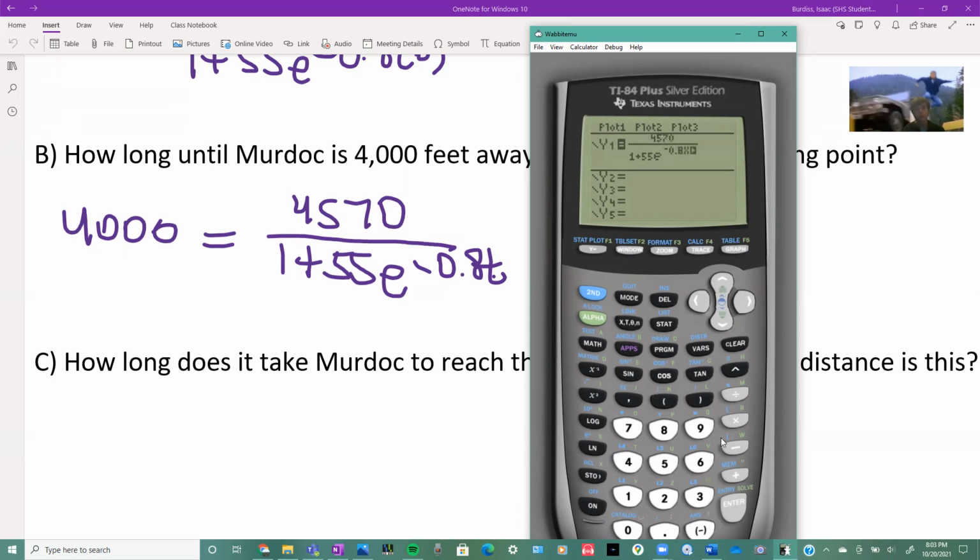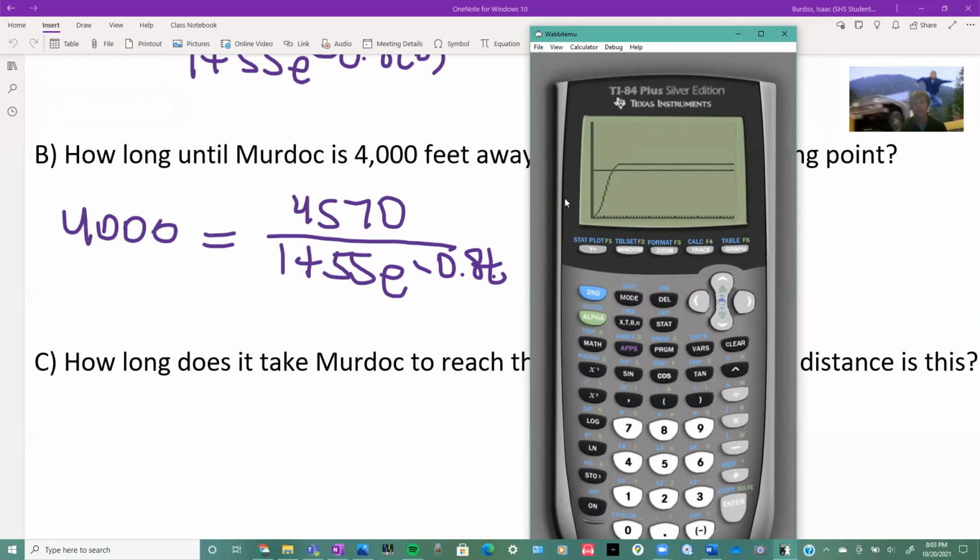We can't do t, so we'll do x. Then in the second one, we need to do 4,000. Then we need to graph it to where we can see the intersection of both. Can we? Oh, we can. So we don't even have to adjust the windows this time.